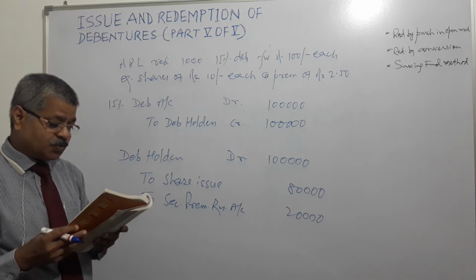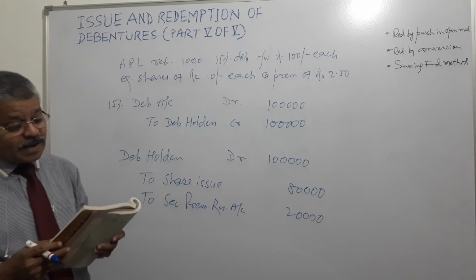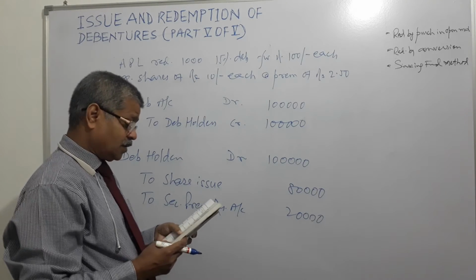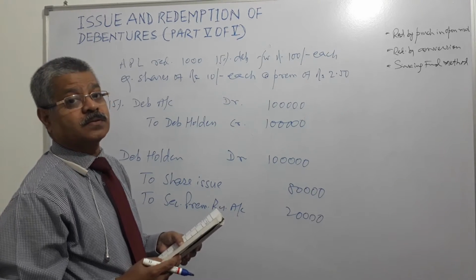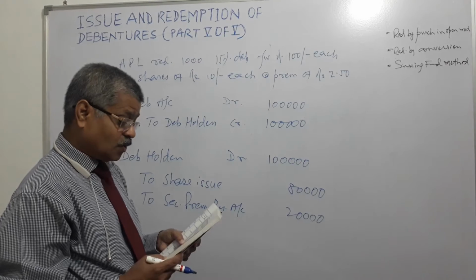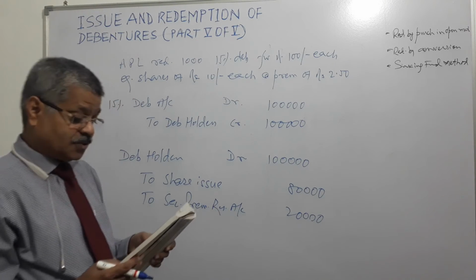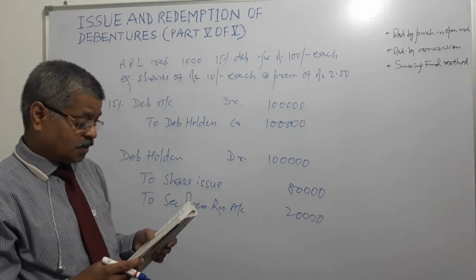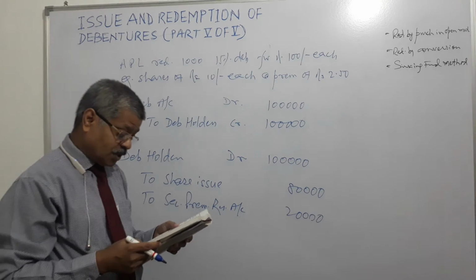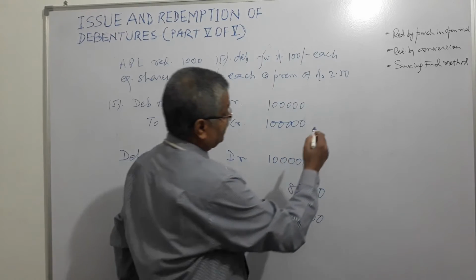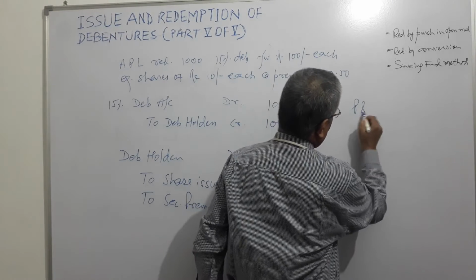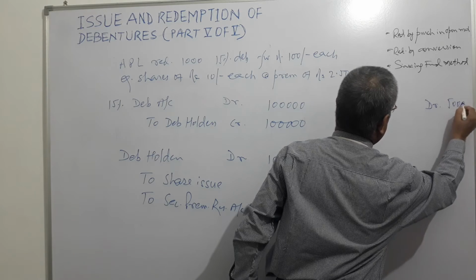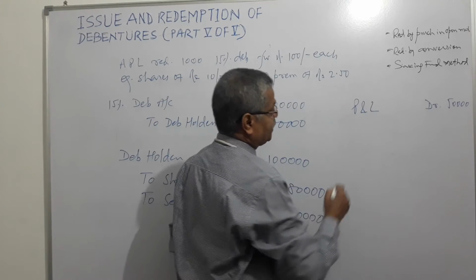Then the second part of this question is, the company also redeemed 500 debentures, 100 rupees each, by utilizing rupees 50,000 out of profits. So what are the entries? P&L debit 50,000, and what do we credit?